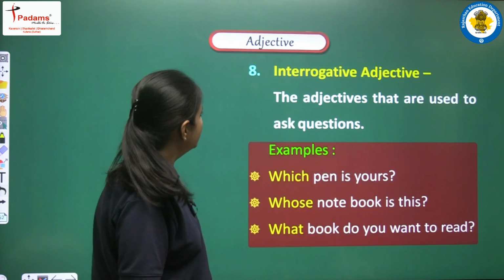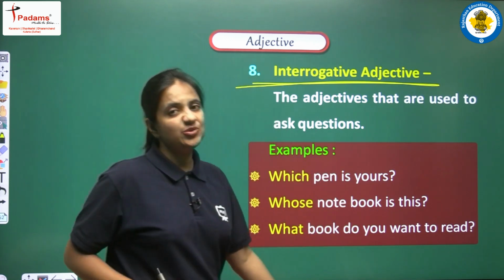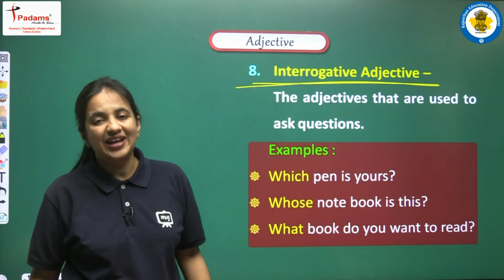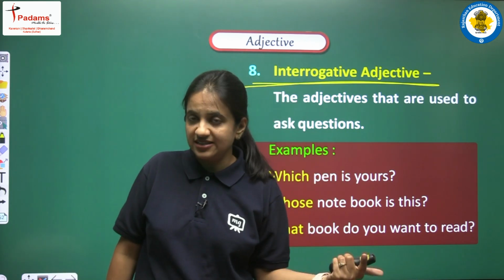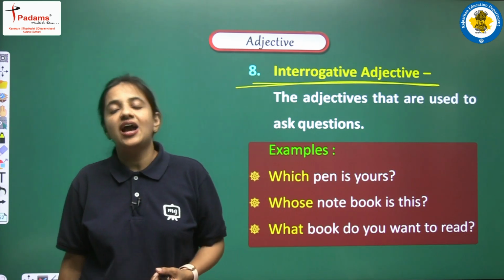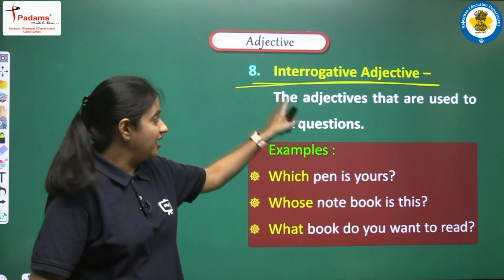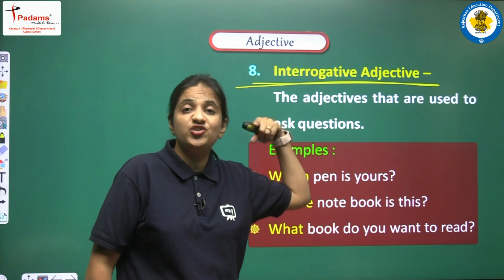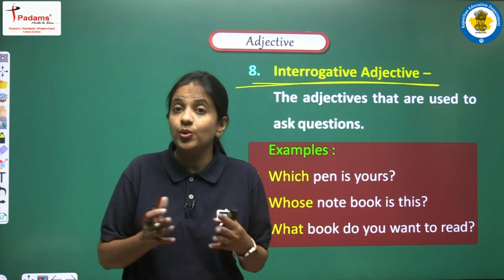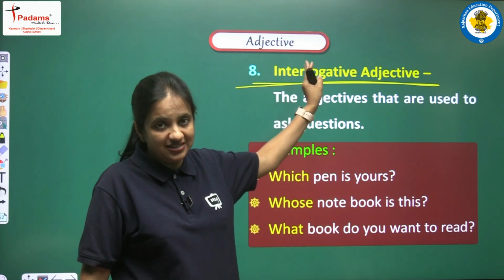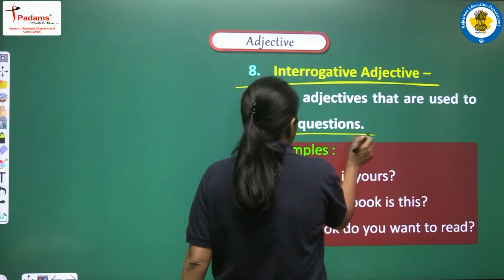Okay. Next, number 8. Here we have interrogative adjectives. Certain words are known as interrogative adjectives. We all know interrogative means we have interrogative sentences also, right? A sentence in which we have any question is known as an interrogative sentence. Now here we will talk about interrogative adjectives. What does it mean? Let's read. The adjectives that are used to ask questions. As the name itself suggests, interrogative adjectives are the adjectives that are used to ask any question.